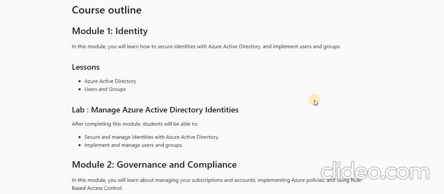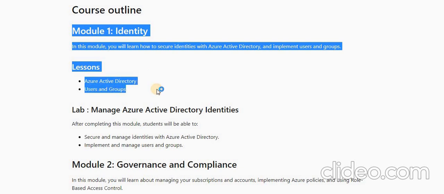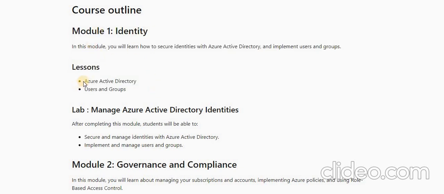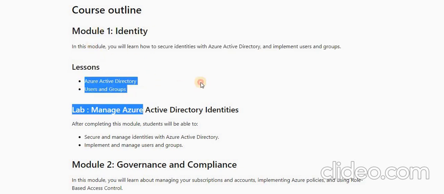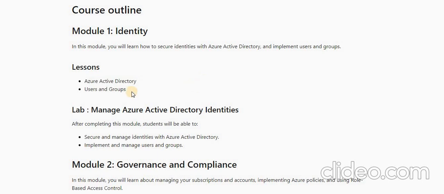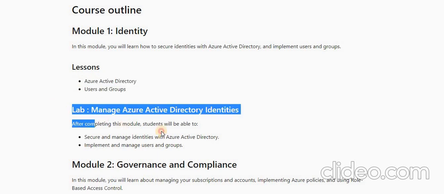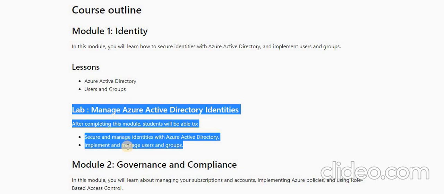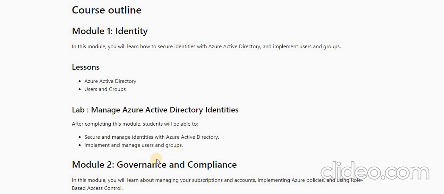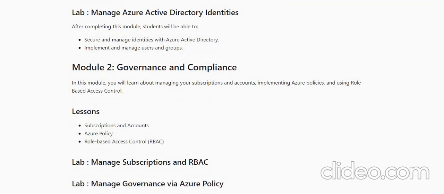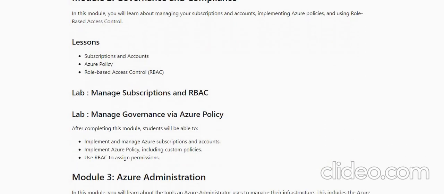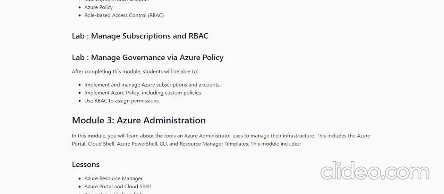Okay, so basically this is the course outline. So see, in module one we would see identity, and in this module we would be covering Azure Active Directory, users and groups. So after quickly covering the theory part, I would be showing you the complete labs. You can see here, it is basically a lab related to module 1, then module 2, governance and compliance. And under this lesson you can see that lab.